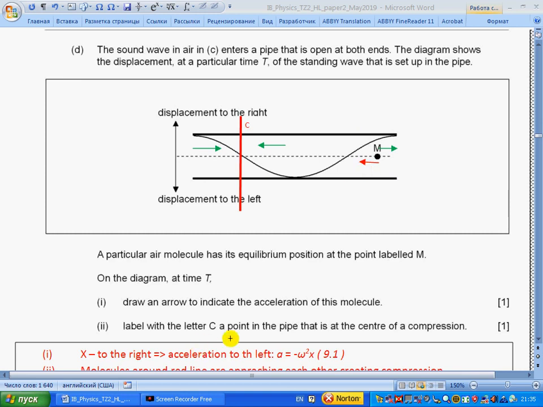Label with letter C the point in the pipe that is at the center of compression. So the left side moved to the right, let's consider this region. Here all particles move to the right. Here all particles move to the left. So they meet together, making compression. So this is why I have drawn a line here, and this is the compression.